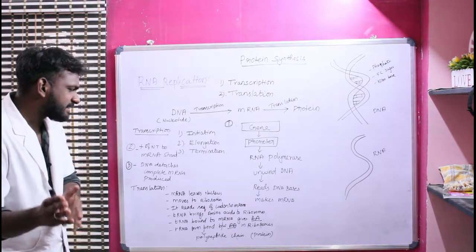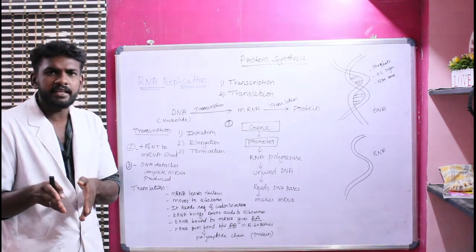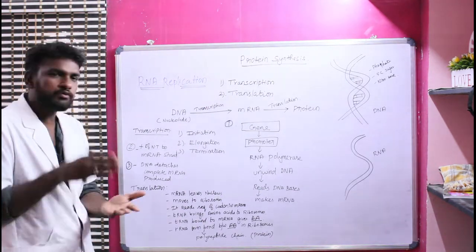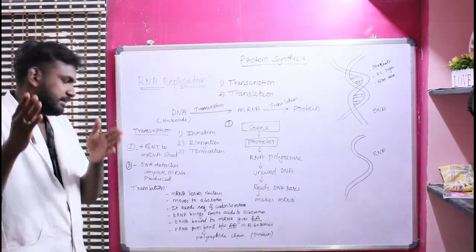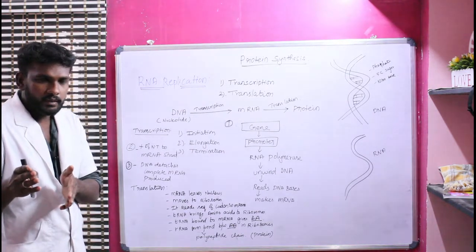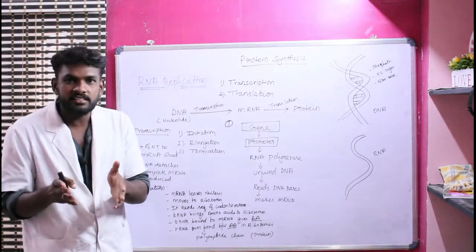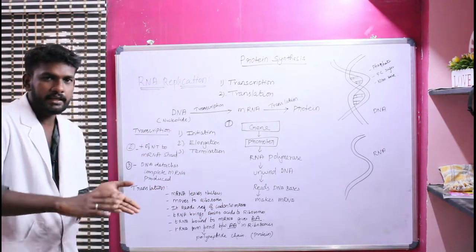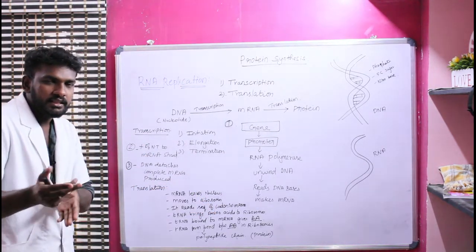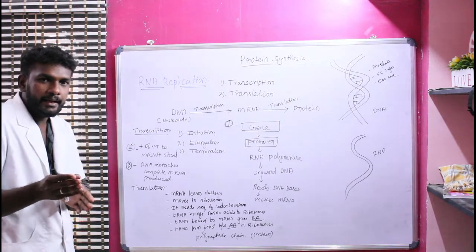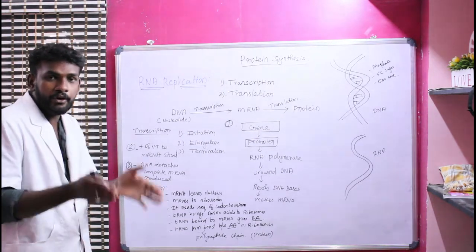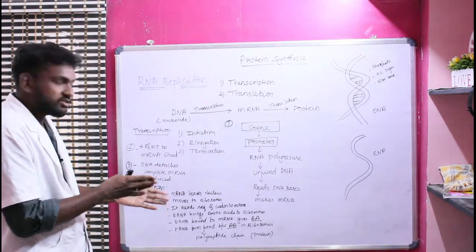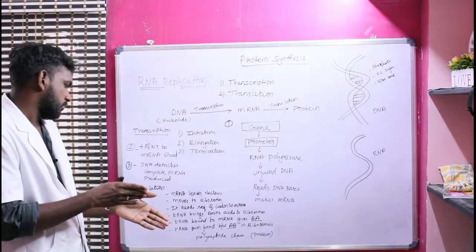Next, it reads the sequence of codons in the messenger RNA. What happens after it reads? The transfer RNA brings the amino acids to the ribosomes. Once it reads the codon sequence, the transfer RNA brings the amino acids to the ribosomes.